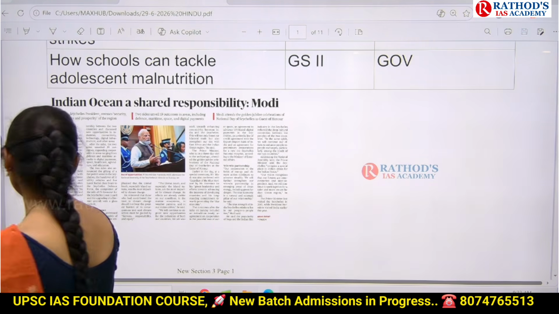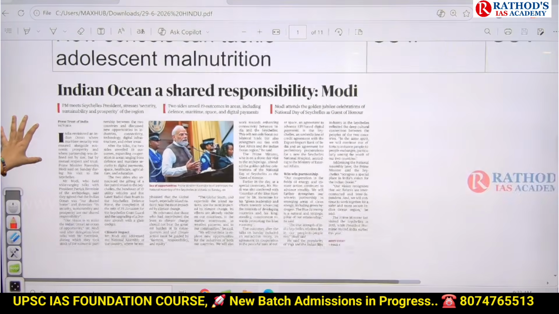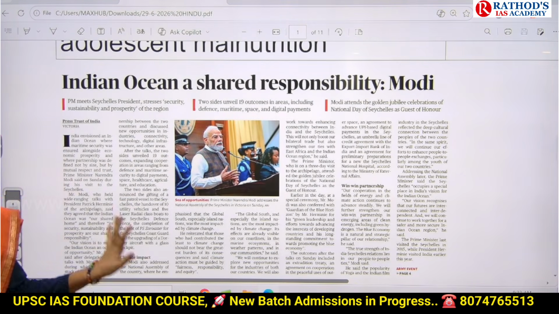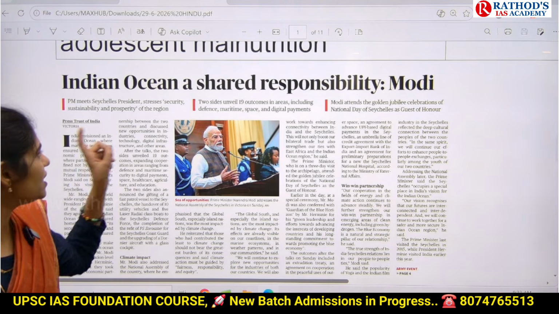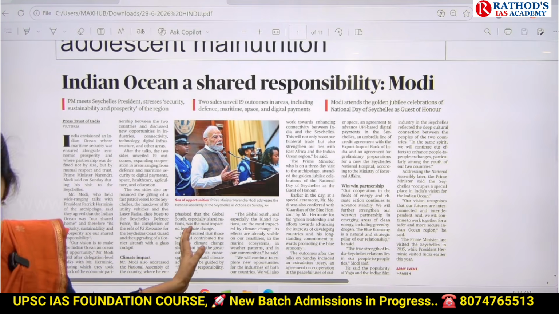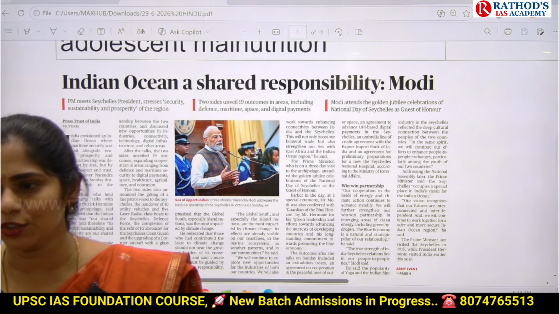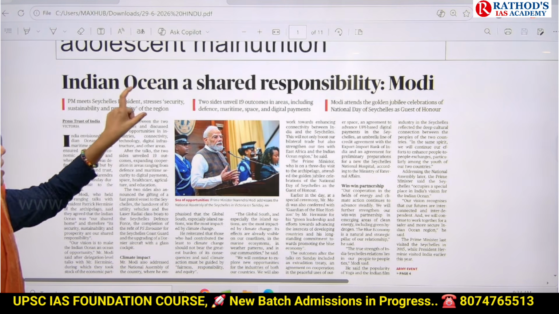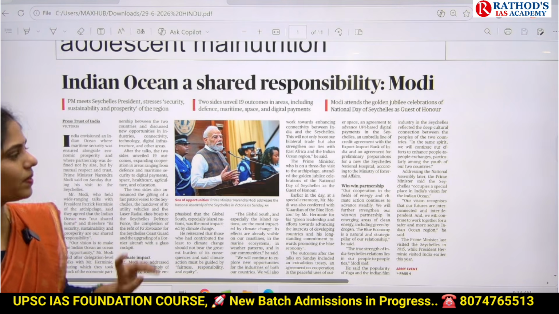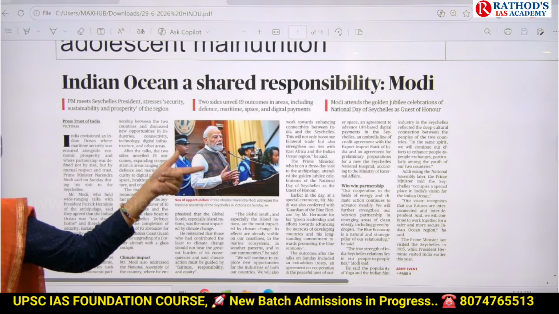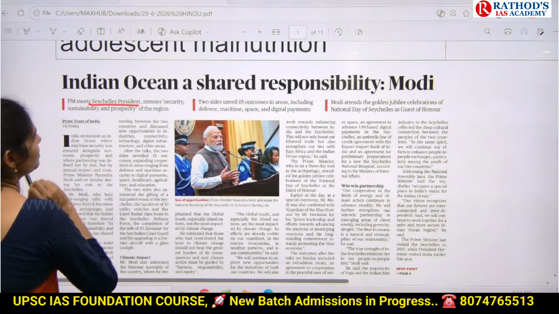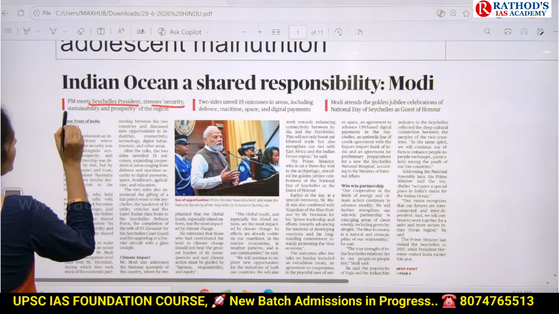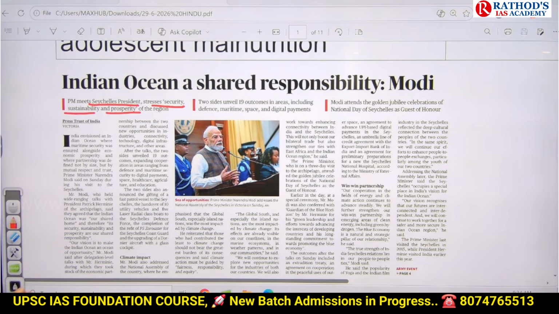Okay, now let us see the context. Context says that our Prime Minister met the Seychelles President and in that meeting, our Prime Minister gave a statement that Seychelles plays a very important role to ensure security in this Indian Ocean region. So that is the meaning: Indian Ocean is a shared responsibility. And if you see under that main title, the subtitle they gave here is: Prime Minister meets Seychelles President and stresses security, sustainability and prosperity of the region. So he spoke about security, prosperity and sustainability.